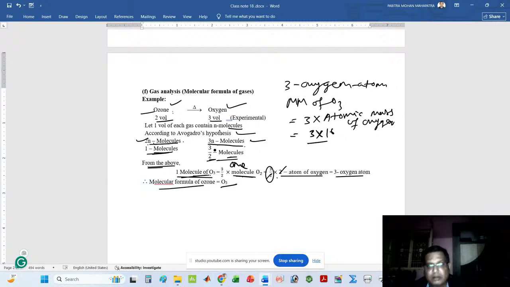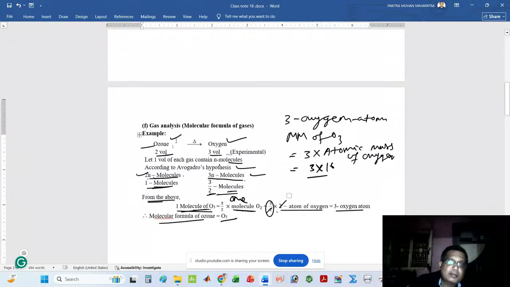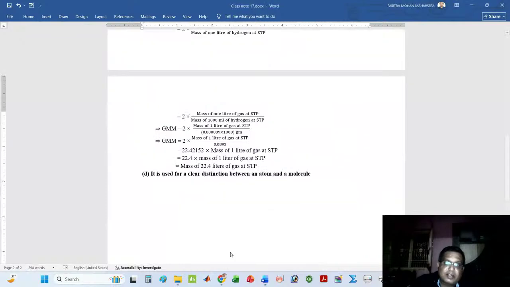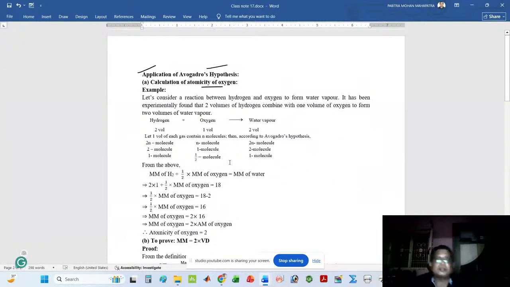Look at that. Sorry, here ozone carries three oxygen atoms, so the molecular formula is obviously O3. These are all the applications of Avogadro's hypothesis. In the previous class, I clearly explained a few applications of Avogadro's hypothesis.